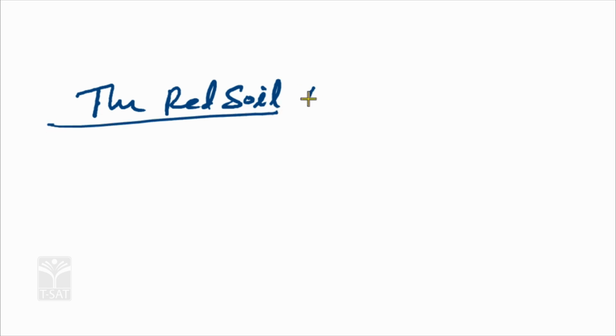How is red soil formed? In Telangana state, red soil covers 48%, the largest area in the state. Red soil formation is due to the effect of metamorphic rock, the mother rock.